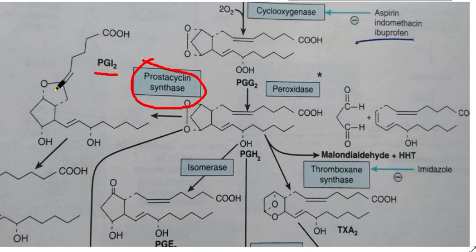It consists of two cyclopentane rings, whereas all other prostaglandins consist of one. And second, the cyclopentane ring present in prostacyclin is also interrupted with an oxygen atom. So this is the character of prostacyclin.